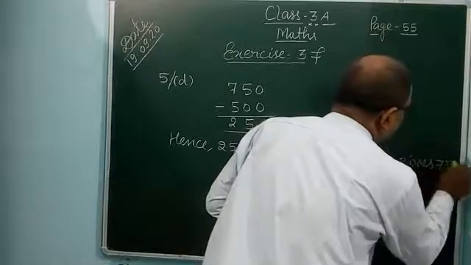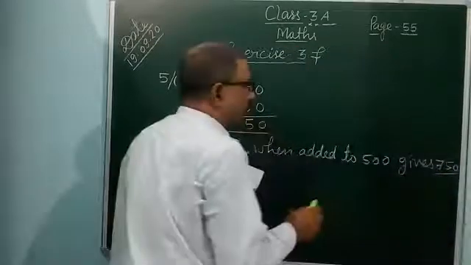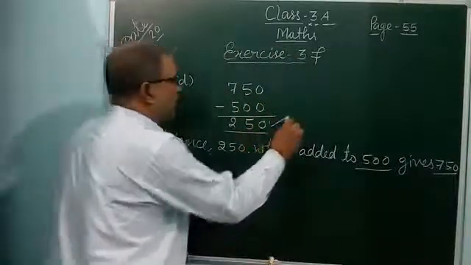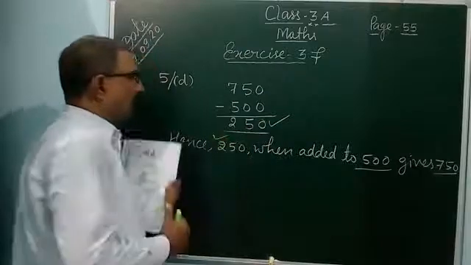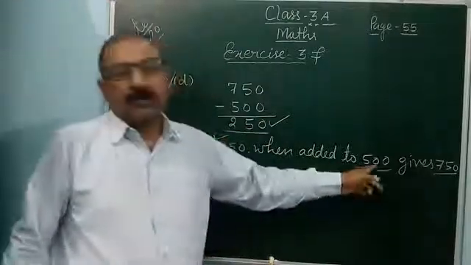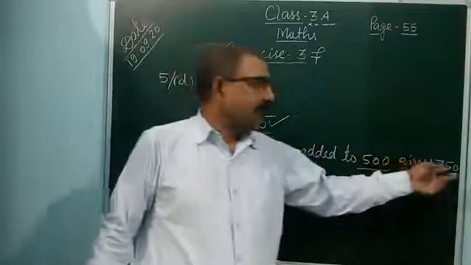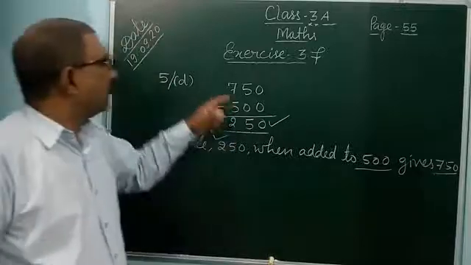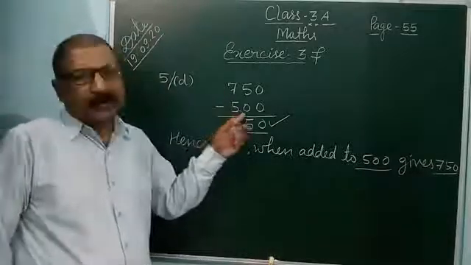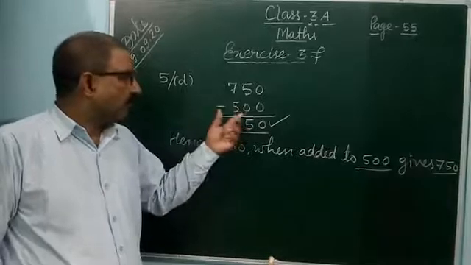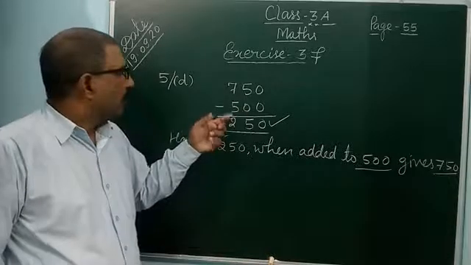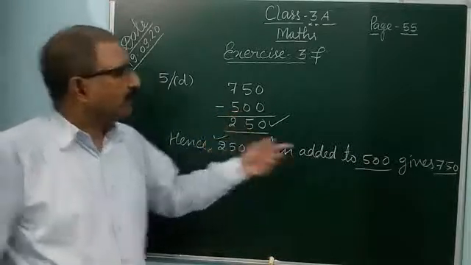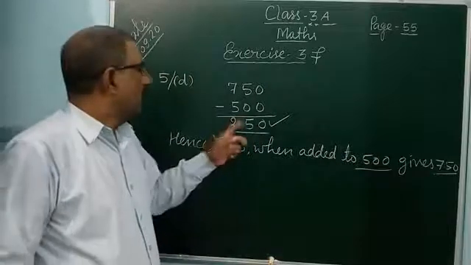It means if you add this 250 to 500, you can get 750. So from 750 you can subtract 500 to get the answer, the part number that should be added to 500. If you add 250 to 500, you can get 750. So 250 will be the answer.